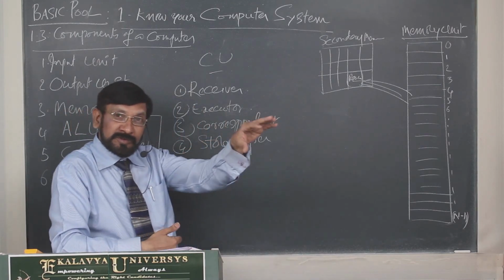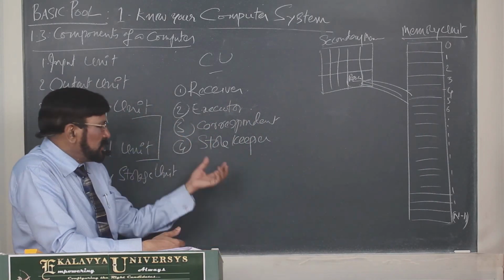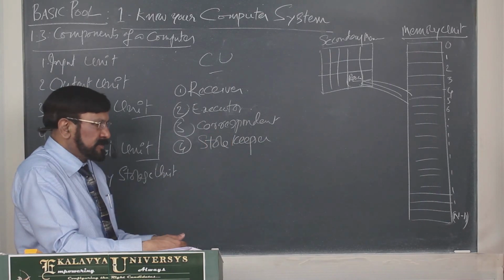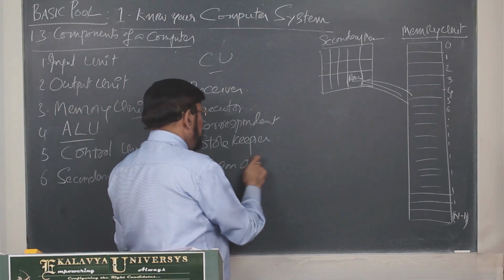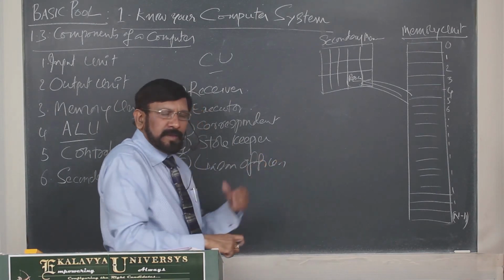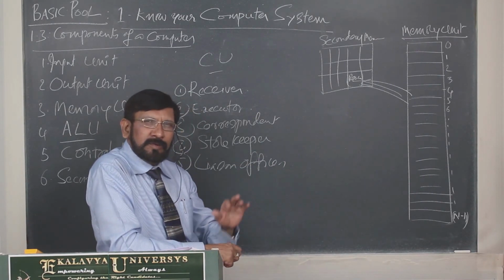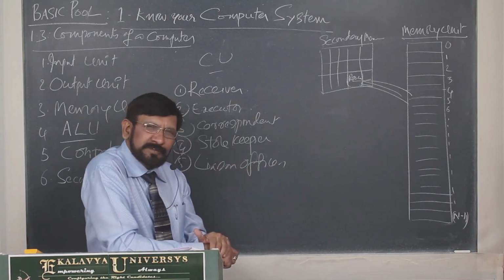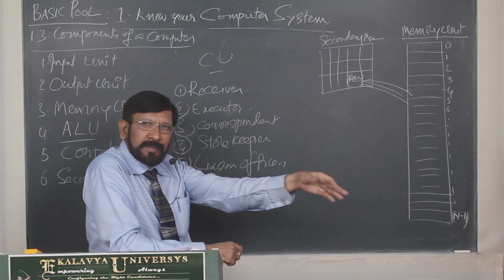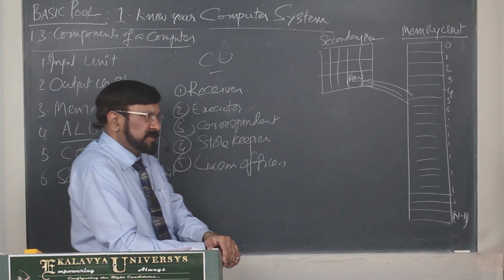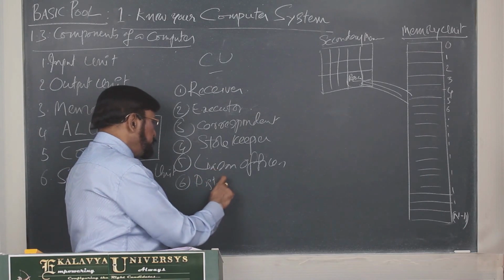Then it stores such current data which are currently being processed in a CPU. That data it stores, and it is a liaison officer. Liaison officer means it interacts with the output units and all that. As a liaison officer, it interacts with them and then delivers the output data to the output devices and all that. Thereafter, it is acting like a distributor,